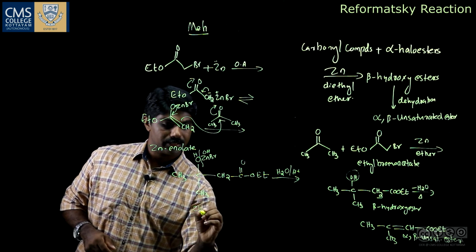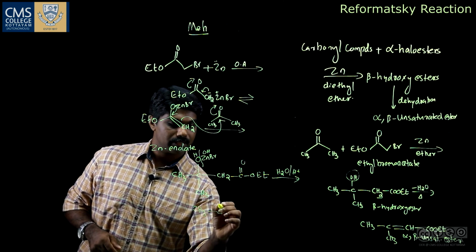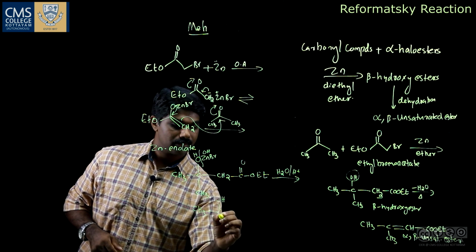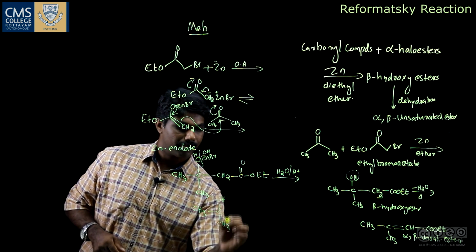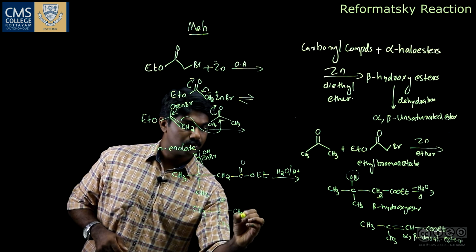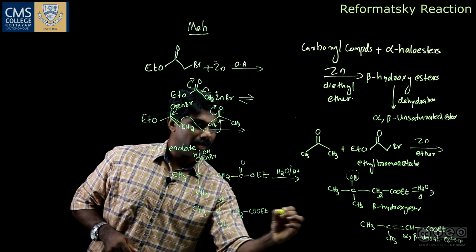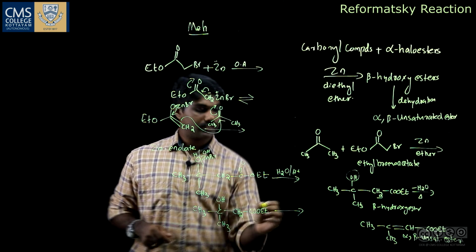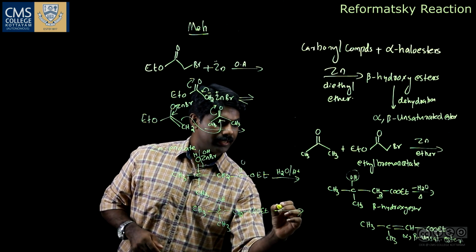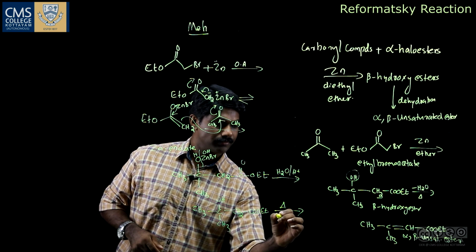We get CH3, COH, CH3, CH2, COOEt, and this product readily undergoes dehydration on heating.